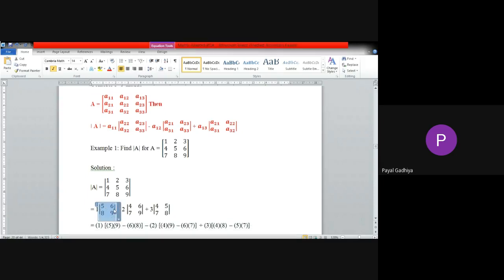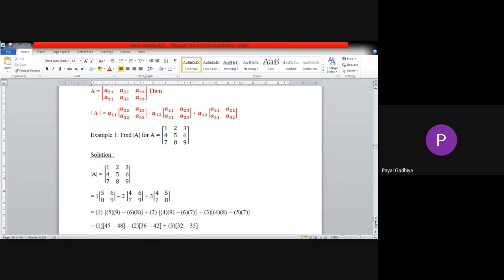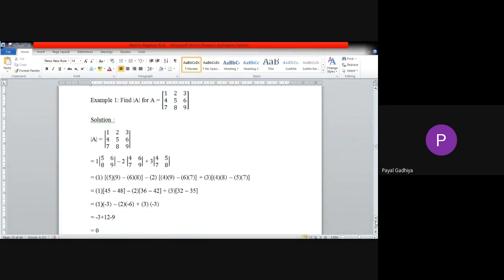So we will do 5 into 9 minus 8 into 6. So this is 5 into 9 minus 6 into 8. Then minus 2. And again determinant 4, 6, 7, 9 means we will do 4 into 9 minus 7 into 6. Okay. Then last 3 into 4 into 8 minus 7 into 5. Then we will calculate all the terms and the answer will be 0.